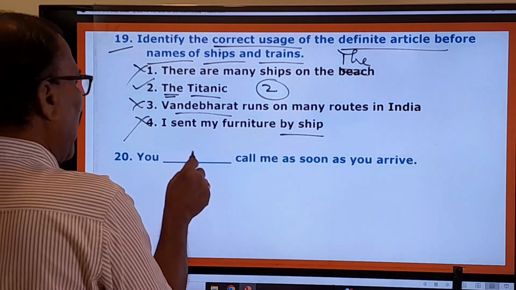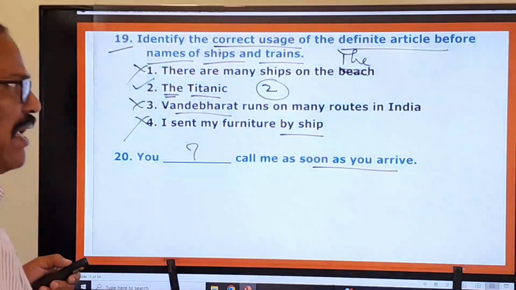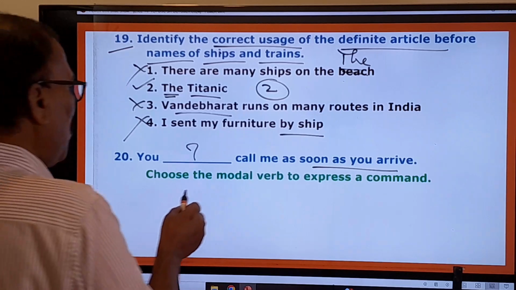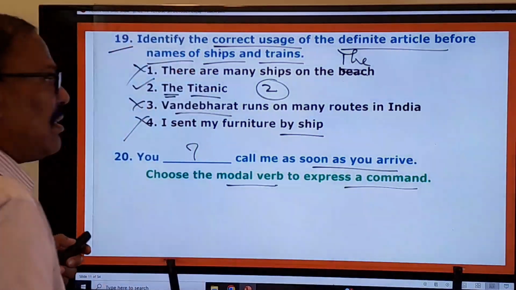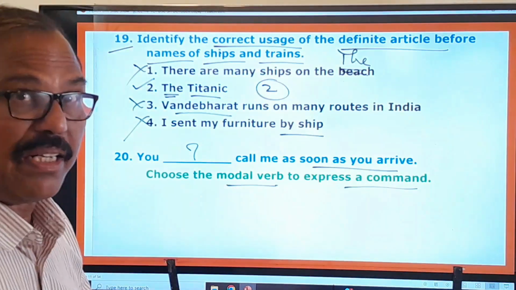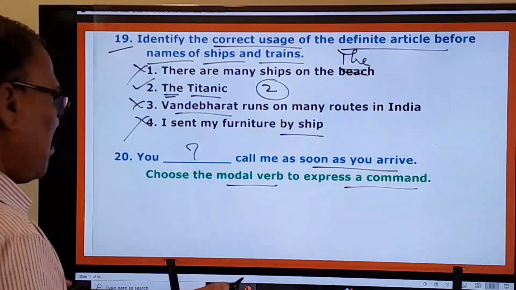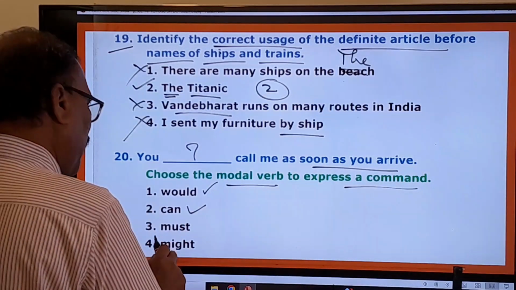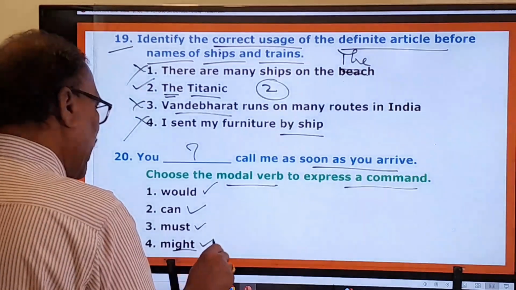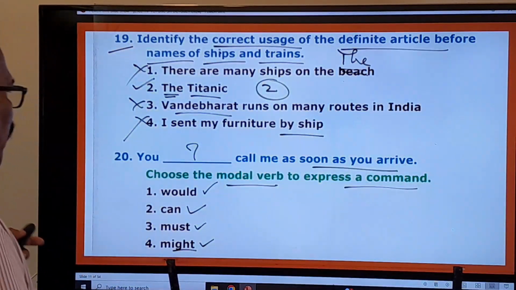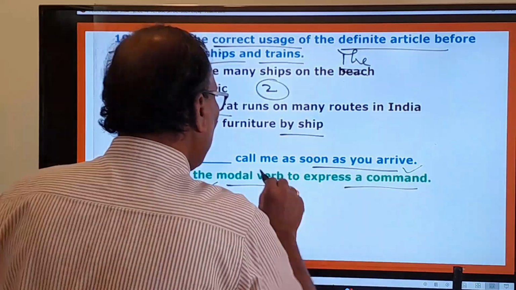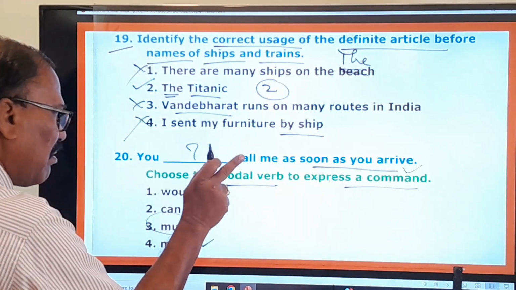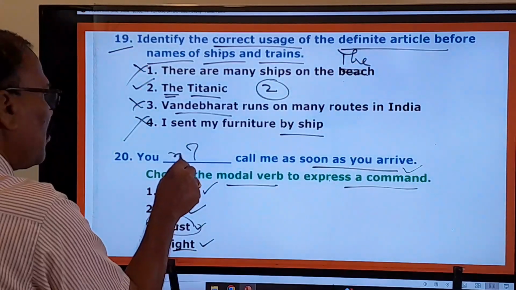What is that? You dash call me as soon as you arrive. Okay, some statement is given here with a blank, and what is the examiner asking you to do? Choose the modal verb to express a command. Okay, that is, the modal auxiliary that will express a command. Command means must only, you have to use. Would indicates futurity, can indicates present possibility, must indicates a command, might indicates probability. So therefore, here it is asking you to use the modal auxiliary that expresses a command. That means must only indicates the command. Therefore, this third one is the right one.